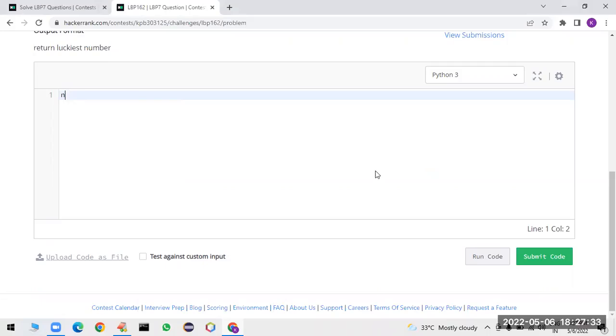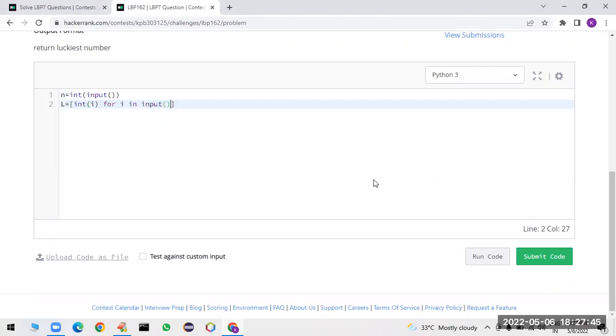First I am going to read n is equal to int of input. So next we have to take a list, sir. I am taking int of i for each i value in input dot split. So next what we have to do: count is equal to 0, special count is equal to 0. For each i value in the list, we are taking one element at a time. So first x is equal to str of i dot count of 5, because automatically it is going to return how many 5s are there.